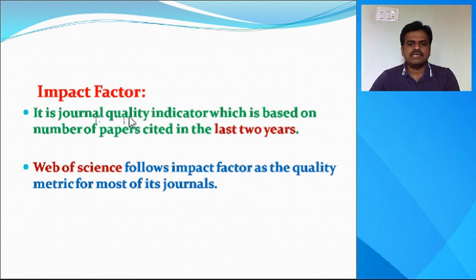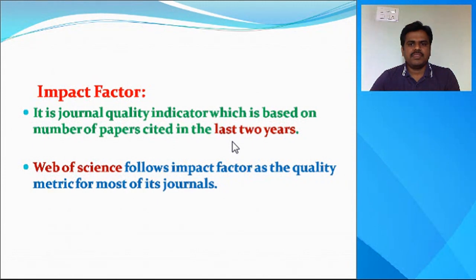Impact factor is the journal quality indicator which is based on number of papers cited in the last 2 years. So we have to know what is citation. For example, in one journal for a year it has accepted and published around 100 papers.